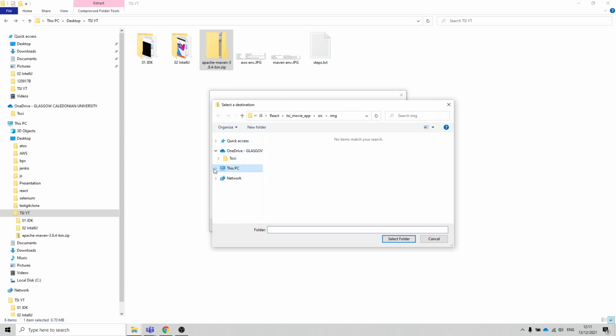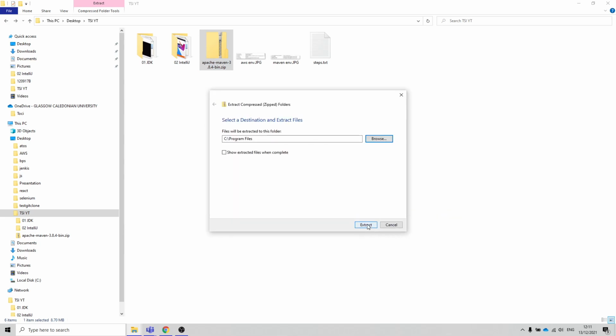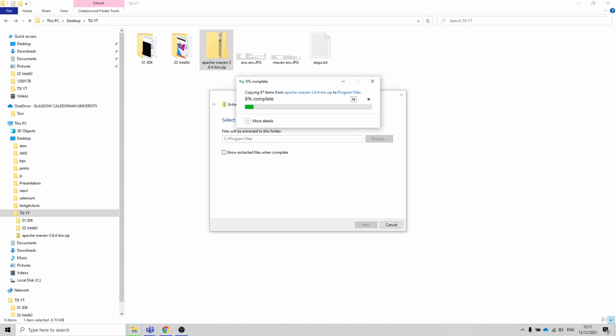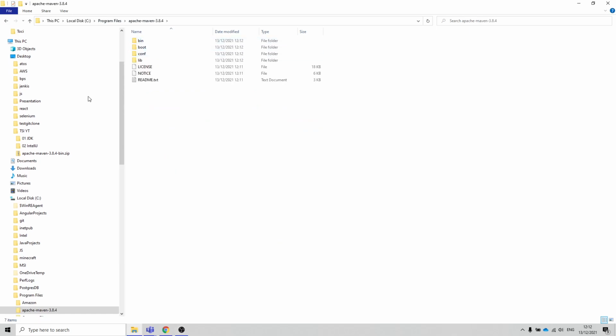Okay. So yes, the location of that tool, I'll choose it. I'll pick Program Files. So select folder and extract. Continue. Okay, so as you can see, it's in my Program Files. This is Apache Maven 3.8.4, and here is its location.